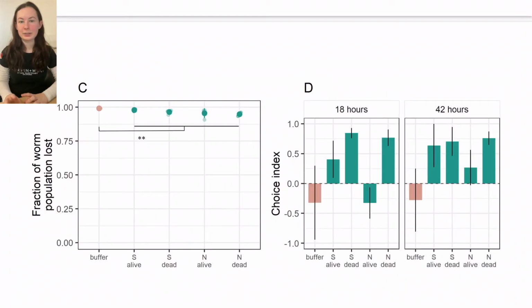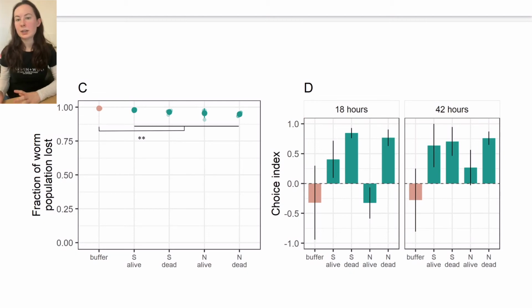We found that still, in this assay, the majority of the worms preferred to leave the plate, as you can see in panel C, although we did notice a statistically significant difference between the fraction of worms that stayed on the plate if there was only buffer available versus if there was any type of M. xanthus available, which indicates that if there is some M. xanthus available, it's more likely that some of the worms will stay on the plate.